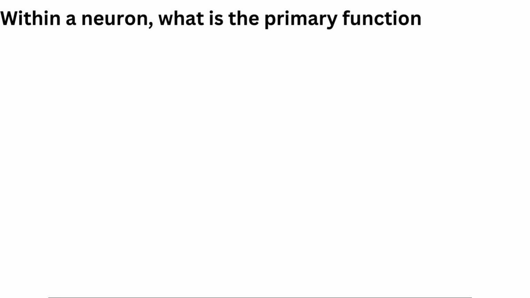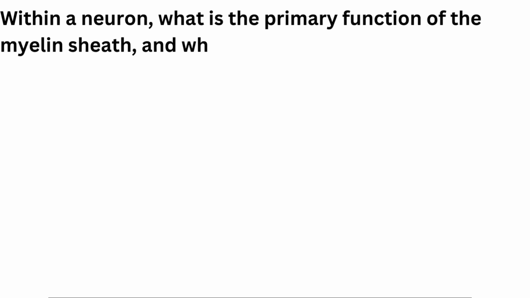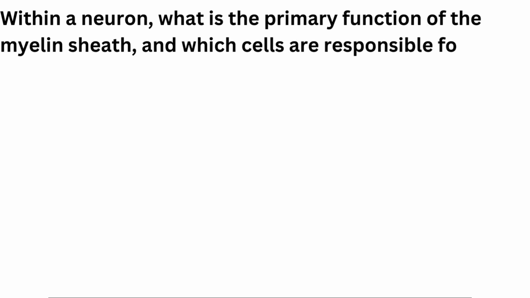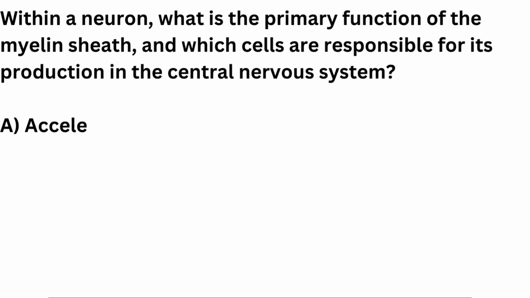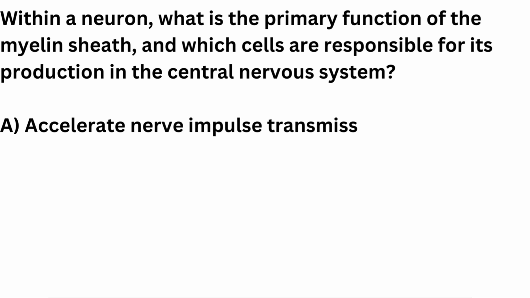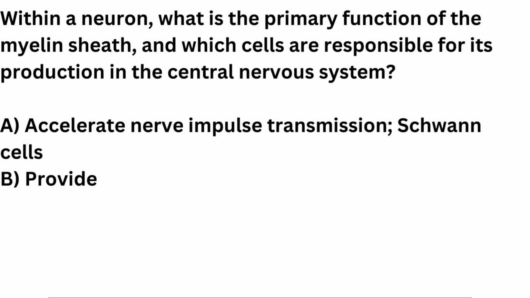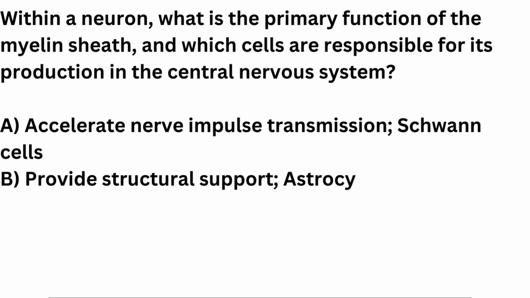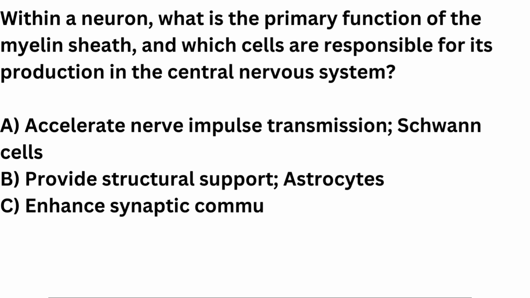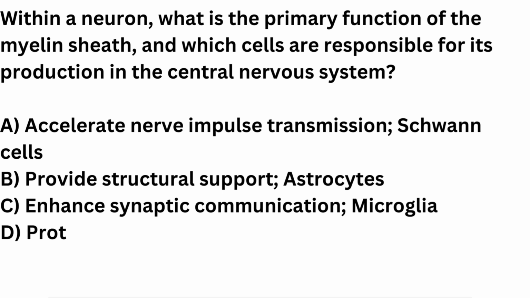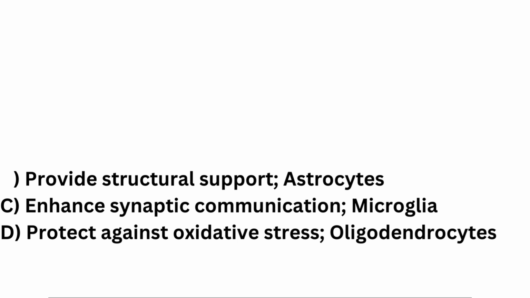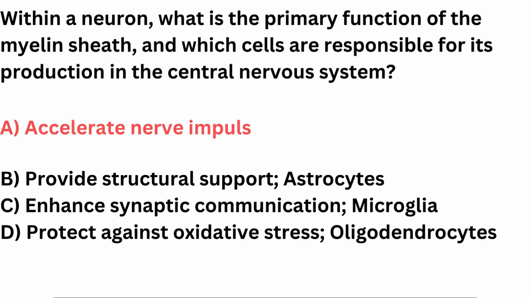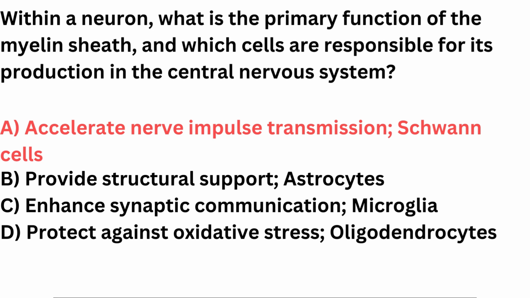Within a neuron, what is the primary function of the myelin sheath, and which cells are responsible for its production in the central nervous system? A. Accelerate nerve impulse transmission, Schwann cells. B. Provide structural support, astrocytes. C. Enhance synaptic communication, microglia. D. Protect against oxidative stress, oligodendrocytes. Correct answer is A. Accelerate nerve impulse transmission, Schwann cells.